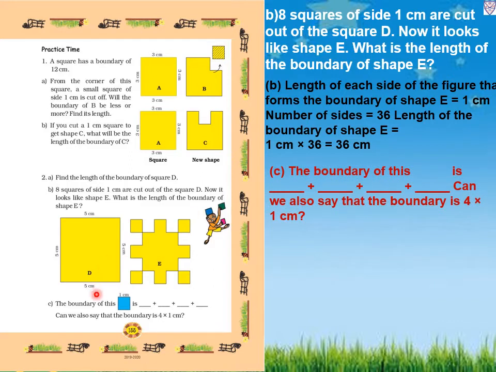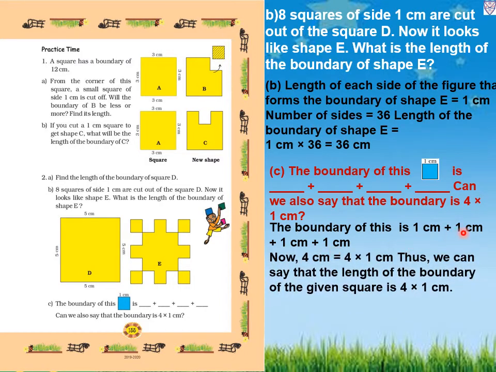Now, the boundary of this square with 1 centimeter sides: all sides of a square should be equal. So 1 centimeter plus 1 centimeter plus 1 centimeter plus 1 centimeter. We will get 1 plus 1 is 2, 2 plus 1 is 3, 3 plus 1 is 4, which means 4 centimeter. So we can also say 4 multiplied by 1 centimeter. Thus the length of the boundary of the given square is 4 multiplied by 1 centimeter.